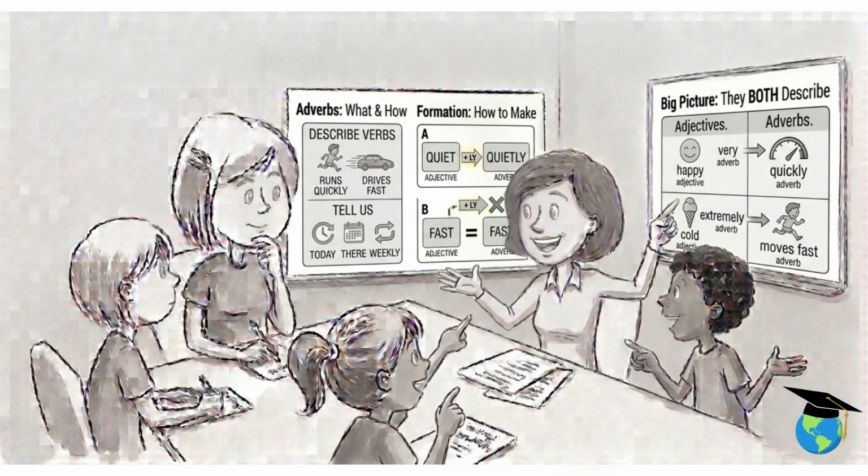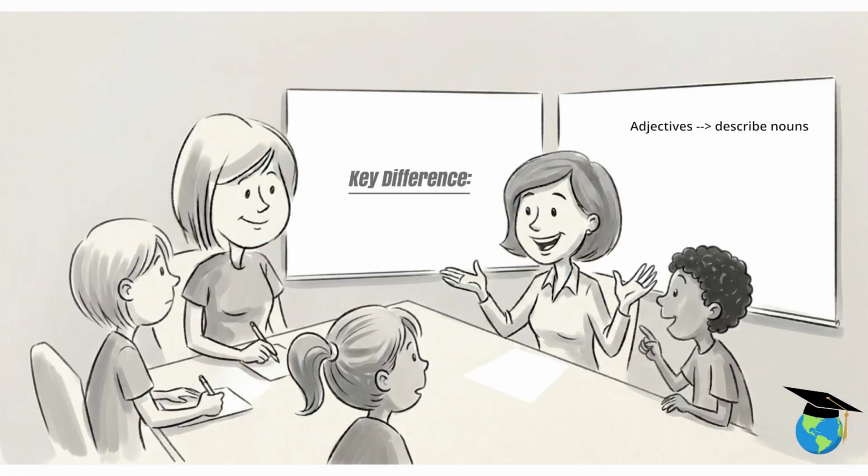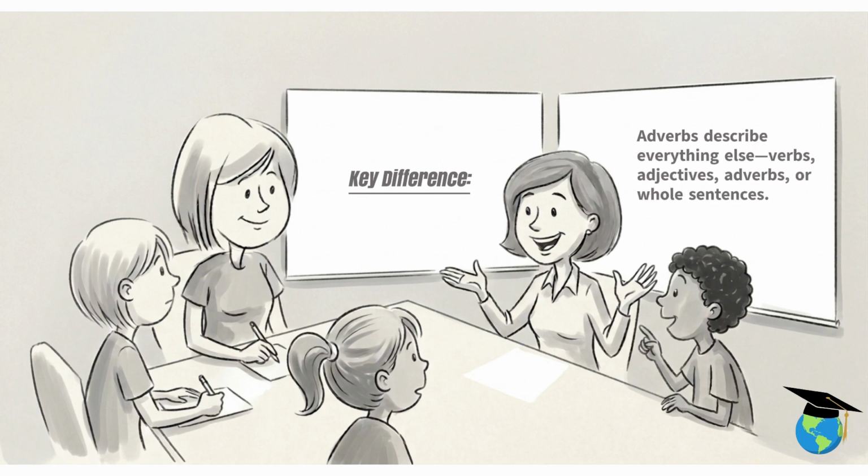Welcome back. Now you know what adverbs are, how they work, and how to form them. Also that both adjectives and adverbs describe other words, but there is a key difference. Adjectives describe nouns. For example, are you a good cook? He has a loud voice. My computer is so slow. Adverbs describe everything else: verbs, adjectives, adverbs, and whole sentences.